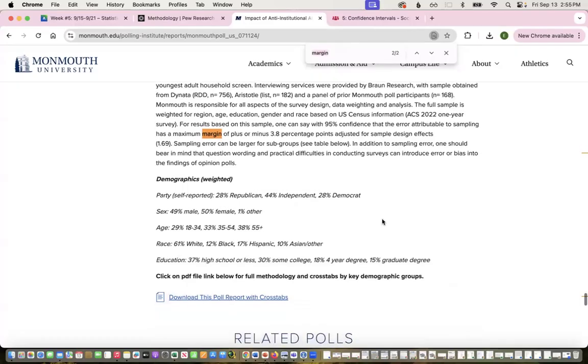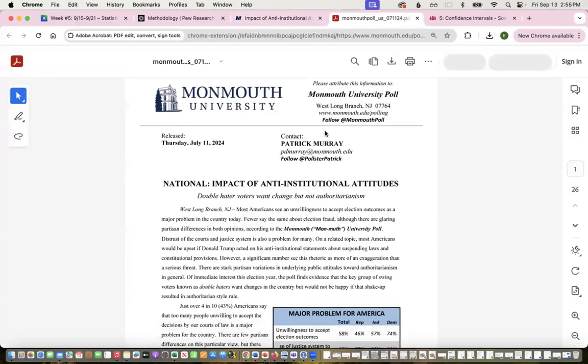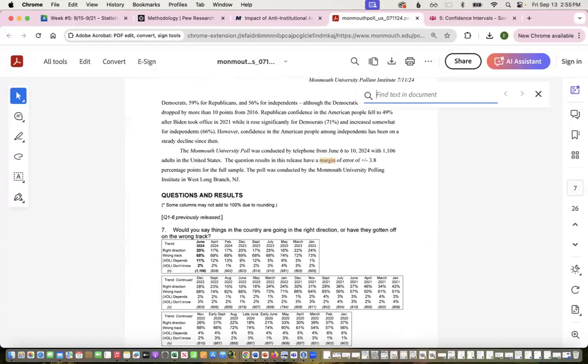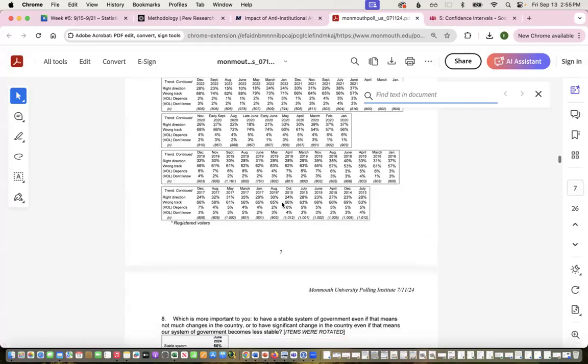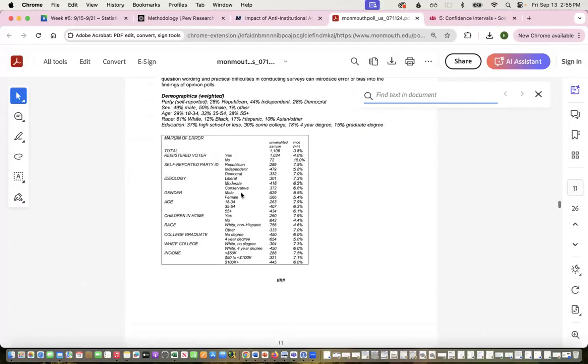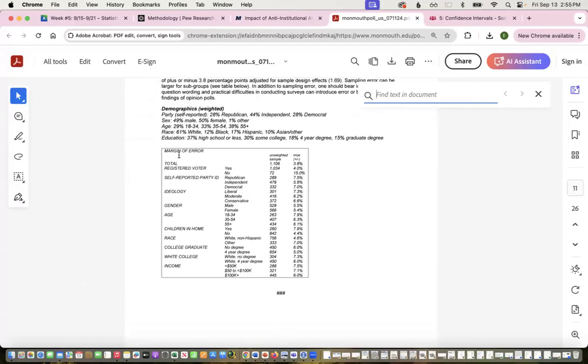And then it says sampling error can be larger for subgroups, right? Because they have smaller sample sizes and there might be more variation. And so here they're giving us demographic percentages, but we'd have to still calculate our own margins of error. But if I open up this, let's see if they have anything more here. I could also copy survey results from this, but let me see if they give us, yep. So here you can see they have margins of error for different groups.